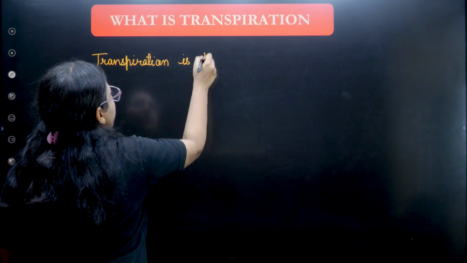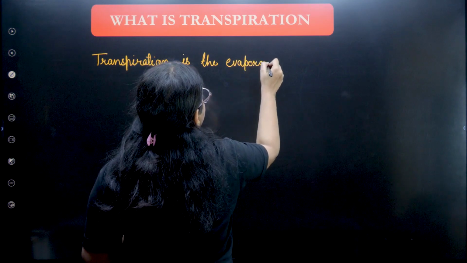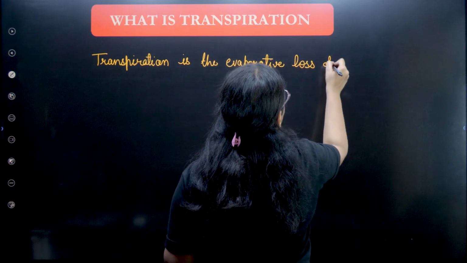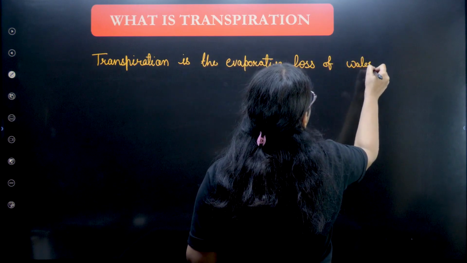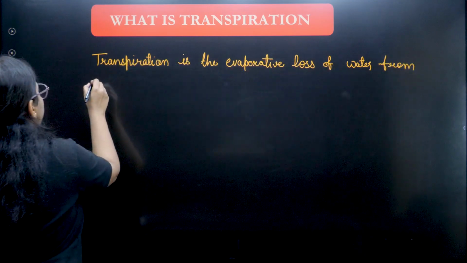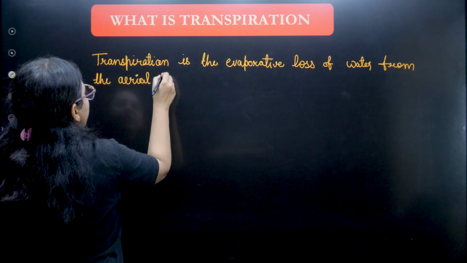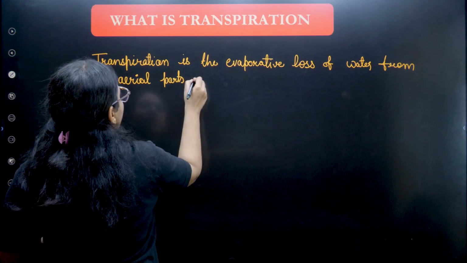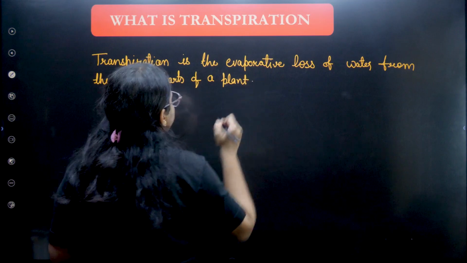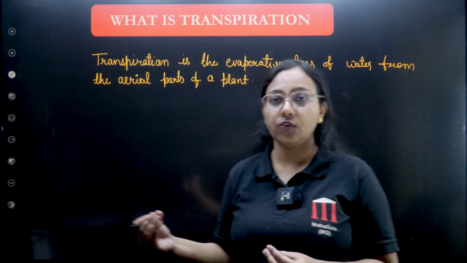So transpiration is the evaporative loss of water from the aerial parts of a plant. Transpiration is the evaporative loss of water. So actually it is a loss of water.